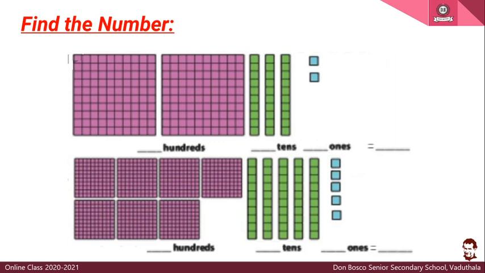Now you are having 3 strips. Which place is that? Okay, tens place, because it is having 10 small boxes. Okay. Now next one you are having a blue box, that is the ones place. Now you have to tell how many hundreds are there. This is 1, and here how many? 2. So you are having how many hundreds? We are having 200s.